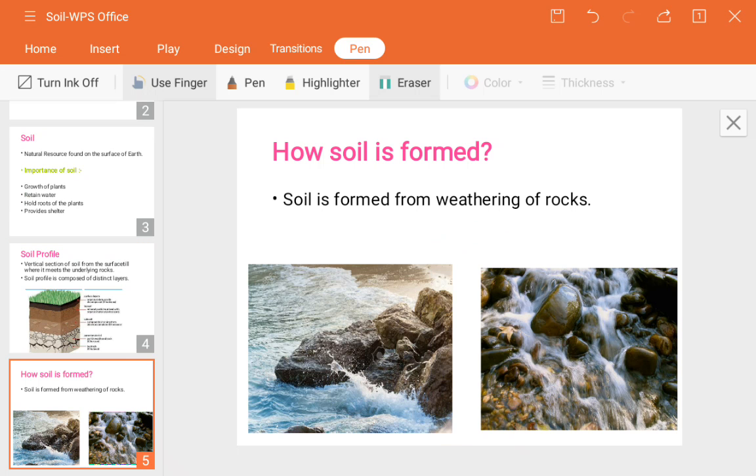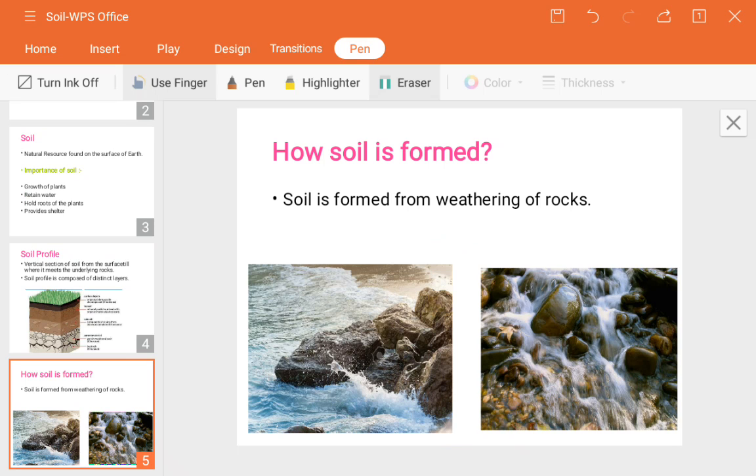So next, how is soil formed? It is one normal question, but we normally do not go deep to understand how soil formation actually takes place. The upper layer of the earth is the crust. The second one is the mantle, the third is the outer core and inner core. These are different words which you will understand in your higher classes. According to the layers they have classified which types of rocks and different portions they consist of.